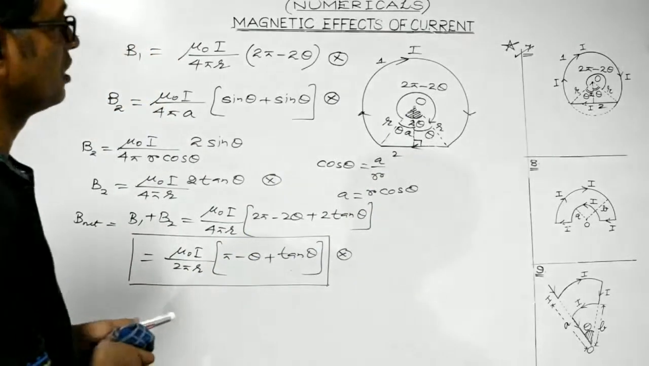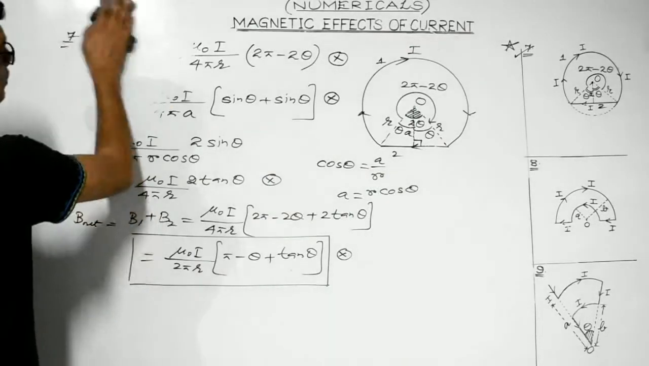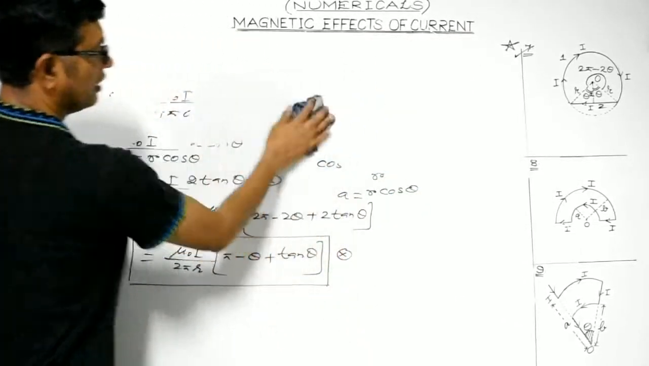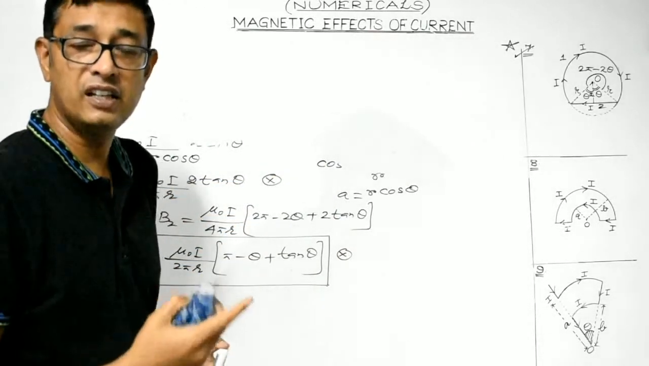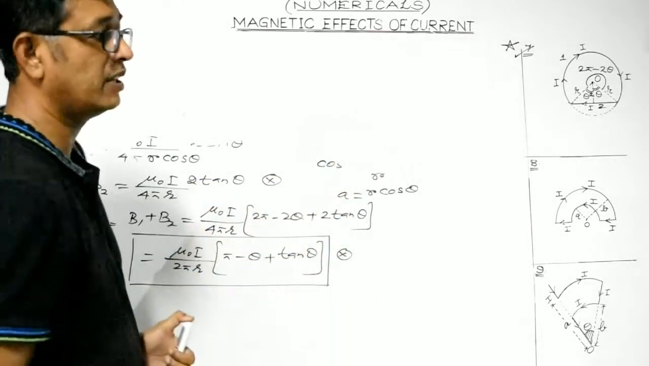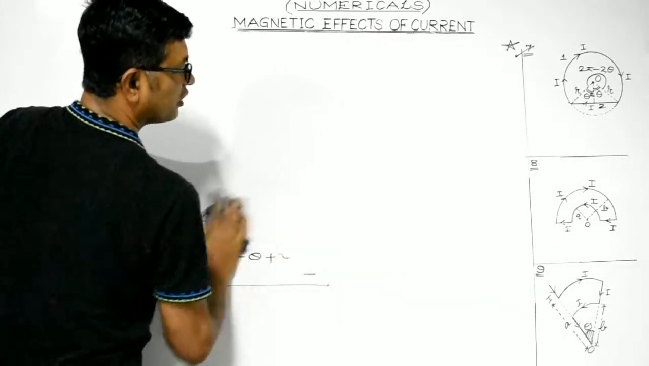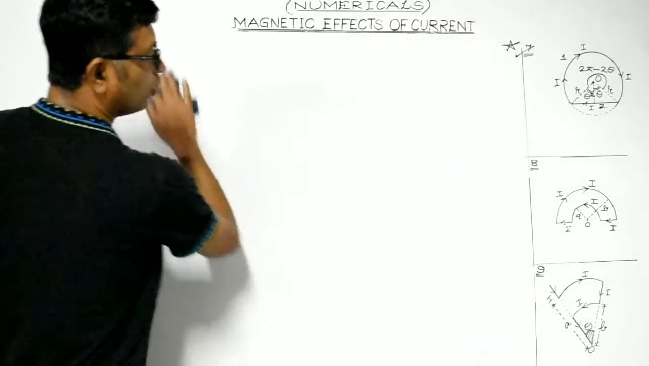Okay students, question number 7 we are done with. Now question number 8. It is the case of a semicircular loop. Actually, there are two semicircular loops, one of radius A, the other of radius B. B is greater than A. So, let's try to get the magnetic field at point O.